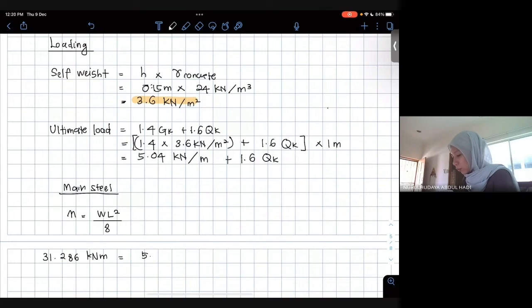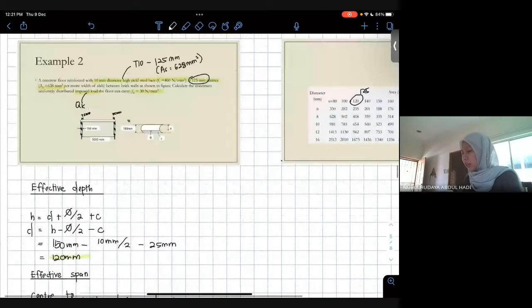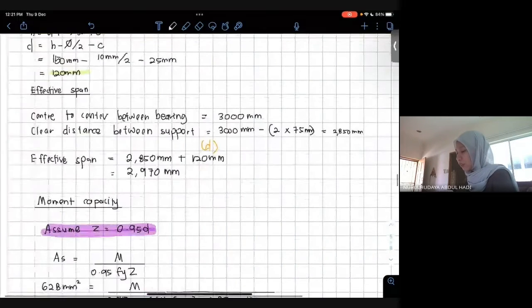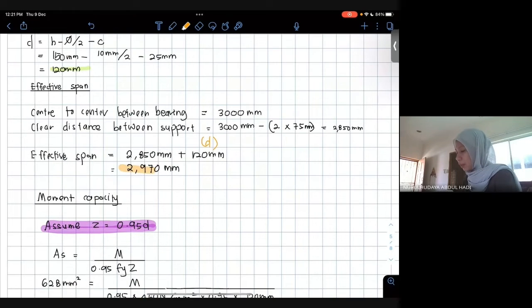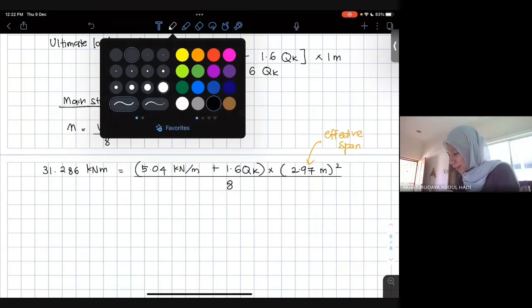Just put in the value for w and multiply with the value of L. So L here is not that 3000 mm above. That is the span only. Now we have to use the effective span that we calculated. So take that 2.97 to put inside this formula. We can solve this equation.